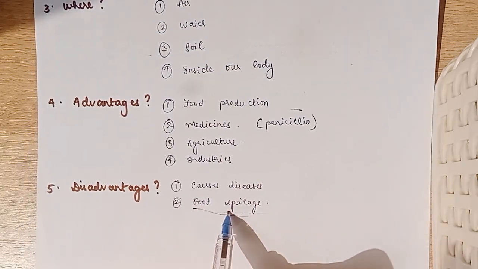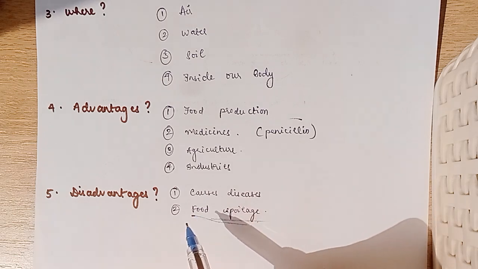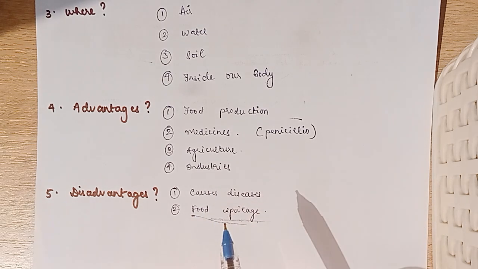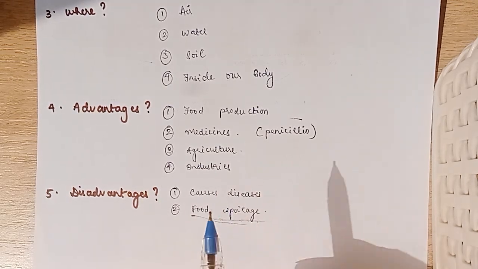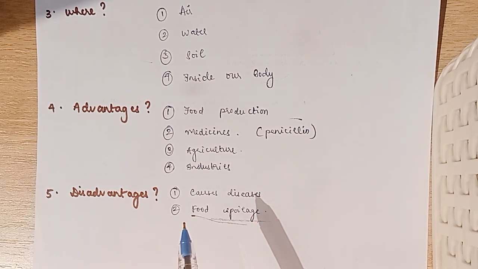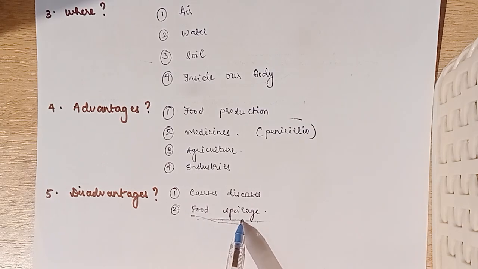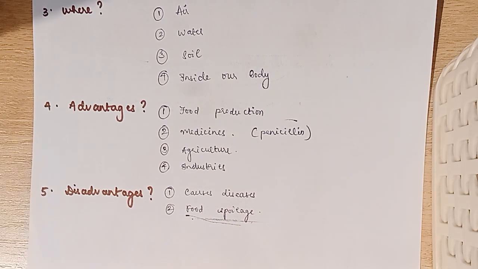This is very common in our household. If we keep bread past its expiry date, you can see green spots. Those are called fungi, fungi growing on the bread. Thus, the disadvantages of microorganisms are that they lead to food spoilage.